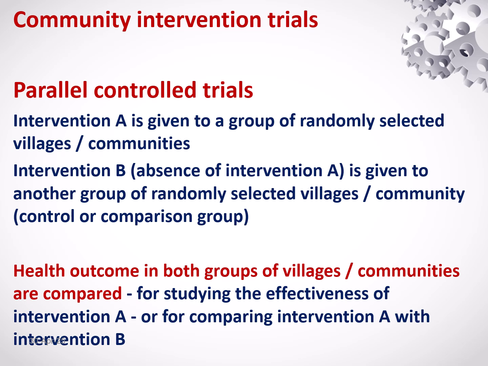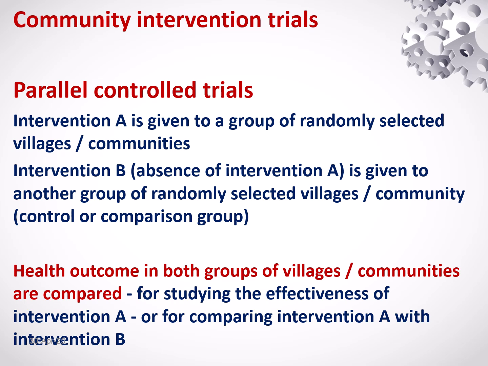Health outcome in both groups of villages or communities is compared for studying the effectiveness of intervention A, or for comparing intervention A with intervention B. So a parallel controlled trial means two groups of communities are included in this study at the same time.